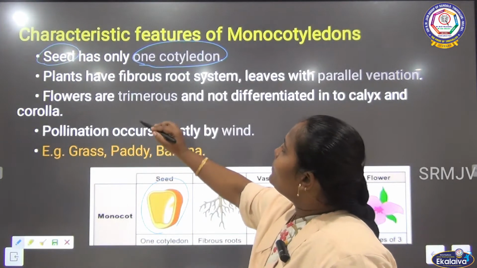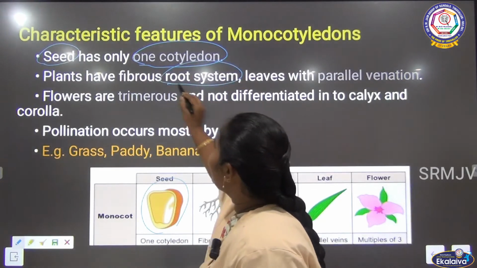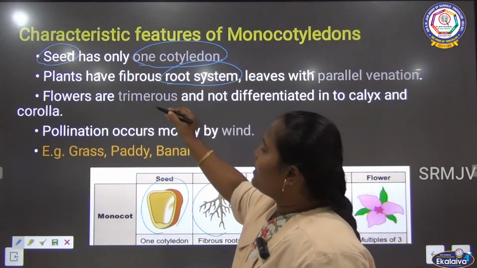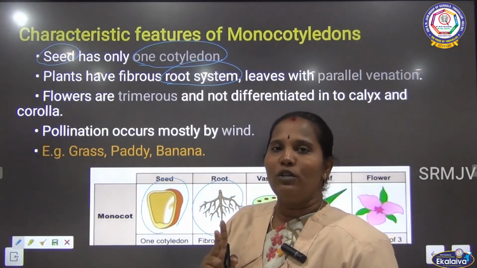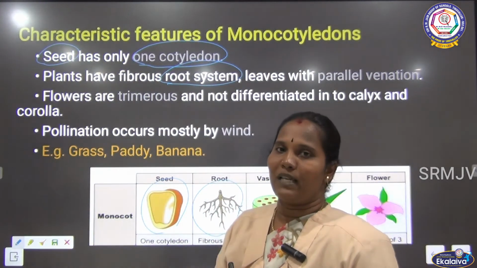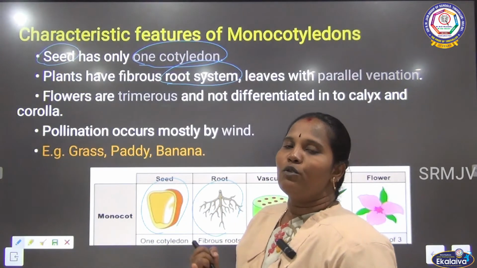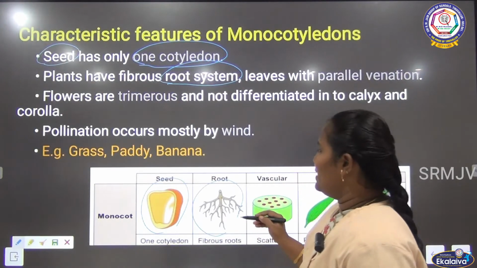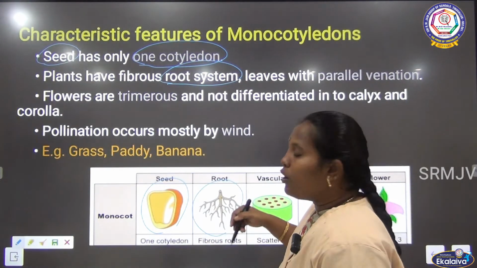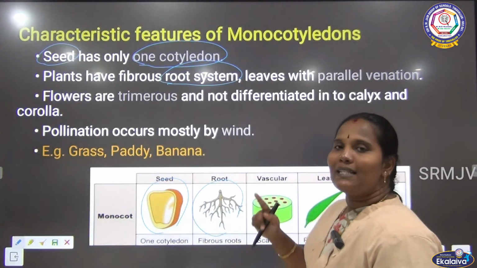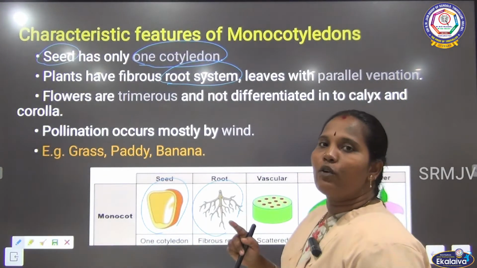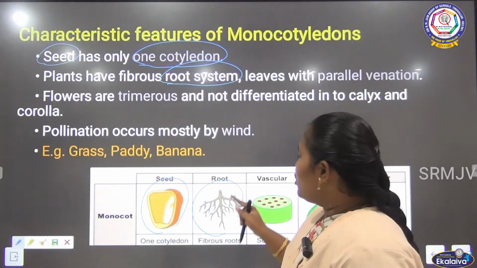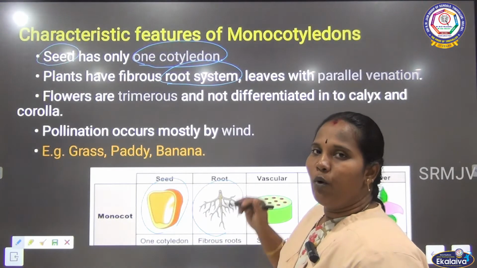Then next one is the root system. If you are talking about the root system, what is it? They have the fibrous root system. We know there are two types of roots: one is the fibrous root, another one is the taproot. So fibrous roots cannot grow deep into the soil. These monocot plants' roots cannot grow deep into the soil. They grow along the ground.